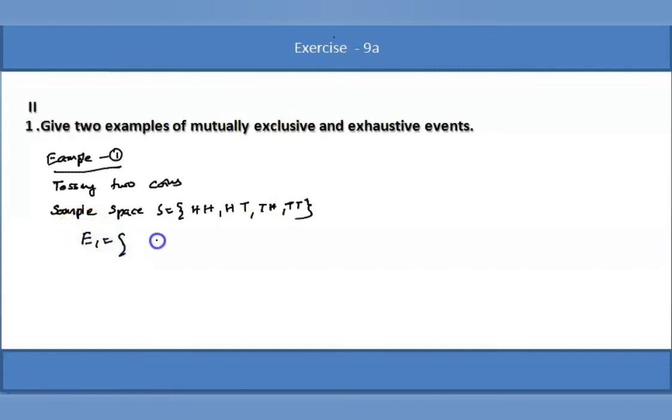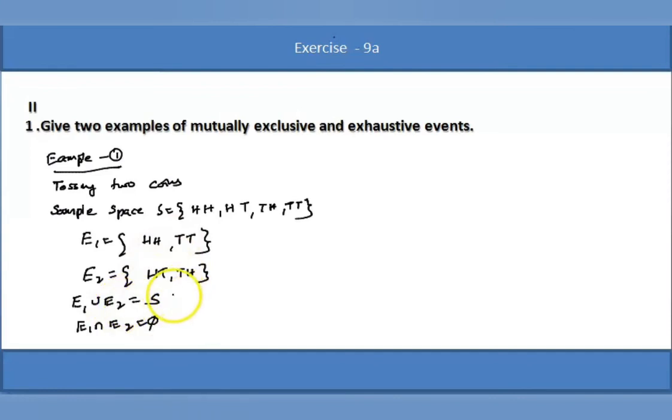Let us consider event E1. E1 is the event that is head head, tail tail. Both heads or both tails is my favorable event. And then I consider E2. E2 has head tail, tail head. So what is E1 union E2? If you add these two, it becomes the sample space. What is E1 intersection E2? This becomes phi, the null set. So what can you conclude? They are complementary events, mutually exclusive and exhaustive. Therefore, E1 and E2 are both mutually exclusive and exhaustive events. That is the first example.